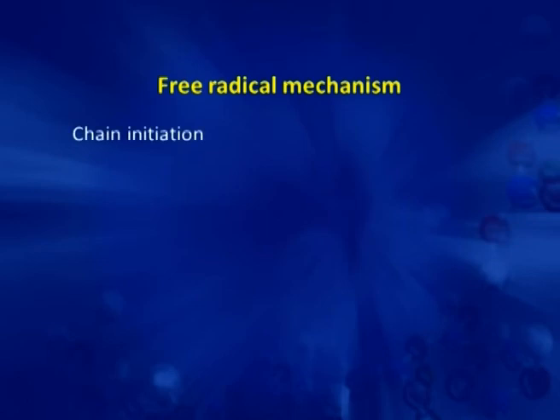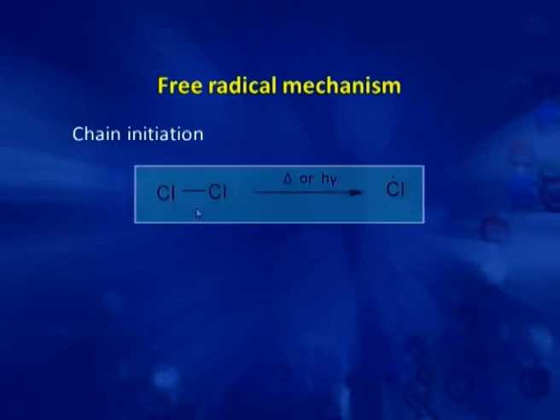So, the steps involved are, first step is chain initiation, in which there is a homolytic cleavage of this chlorine-chlorine bond, and that is why we need strong heating or the presence of light, and this produces a chlorine free radical.